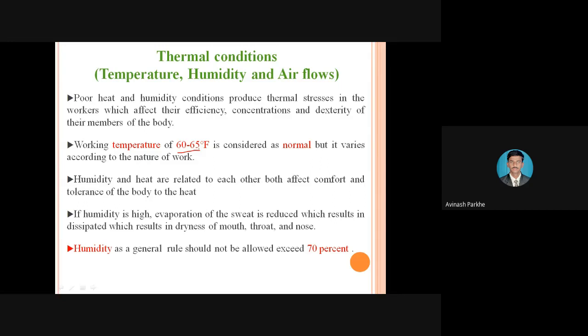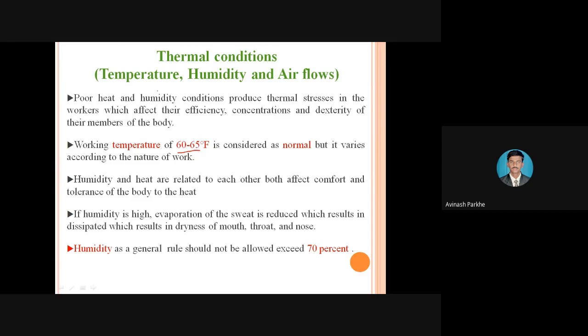But sometimes the temperature can increase as per nature. If you take the example of summer, in the morning the temperature will be different. Near about 12 to 1 p.m. the temperature is very high, and at 4 to 5 p.m. again the temperature decreases. That means according to the nature of the work or the environmental condition, sometimes the temperature increases, sometimes it decreases. So increasing temperature affects the human body, and decreasing temperature also affects the human body.